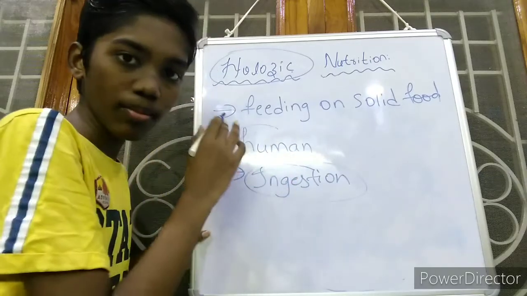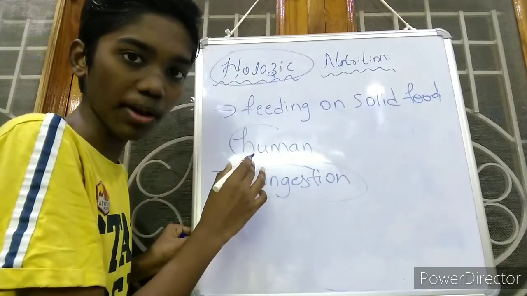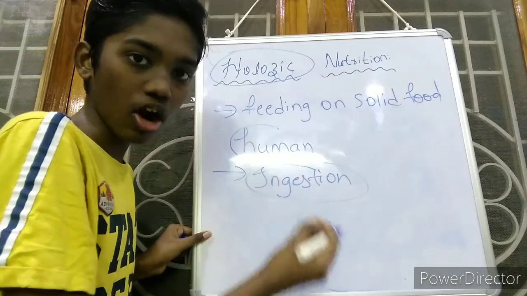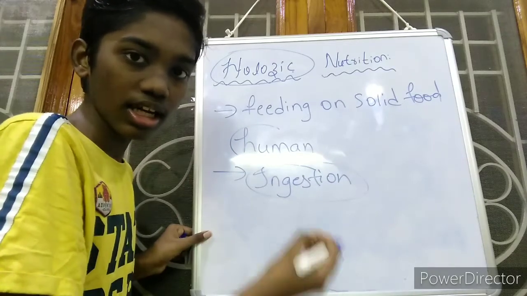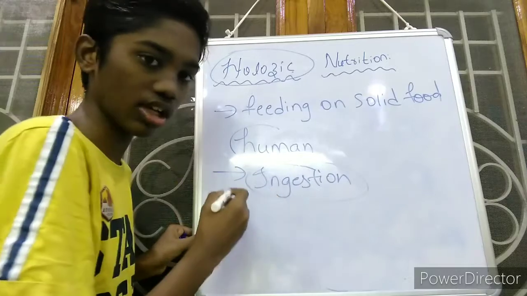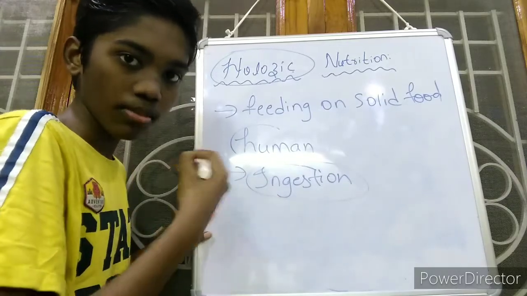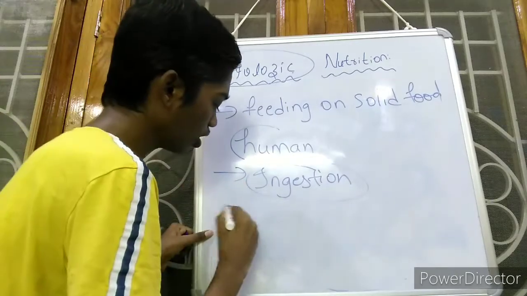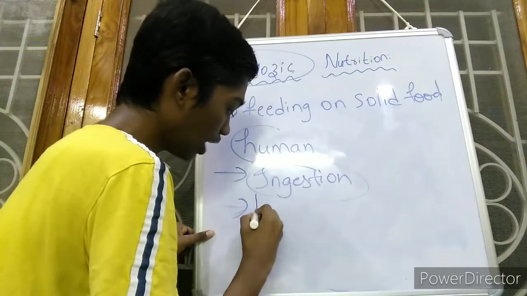So holozoic nutrition is the mode of nutrition by which organisms take complex organic food material inside the body by the process of ingestion. The ingested food, which has been taken into the body through the mouth, will undergo digestion.